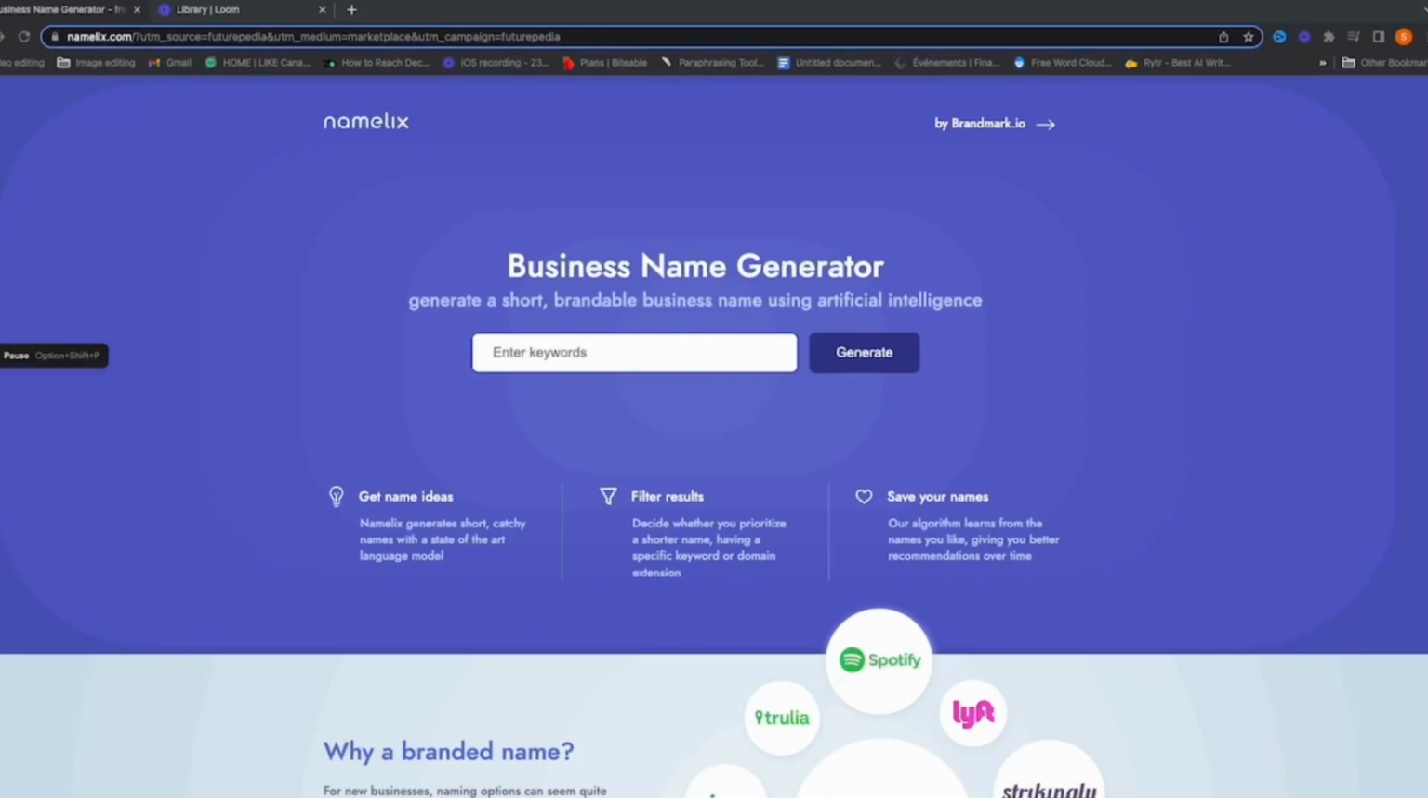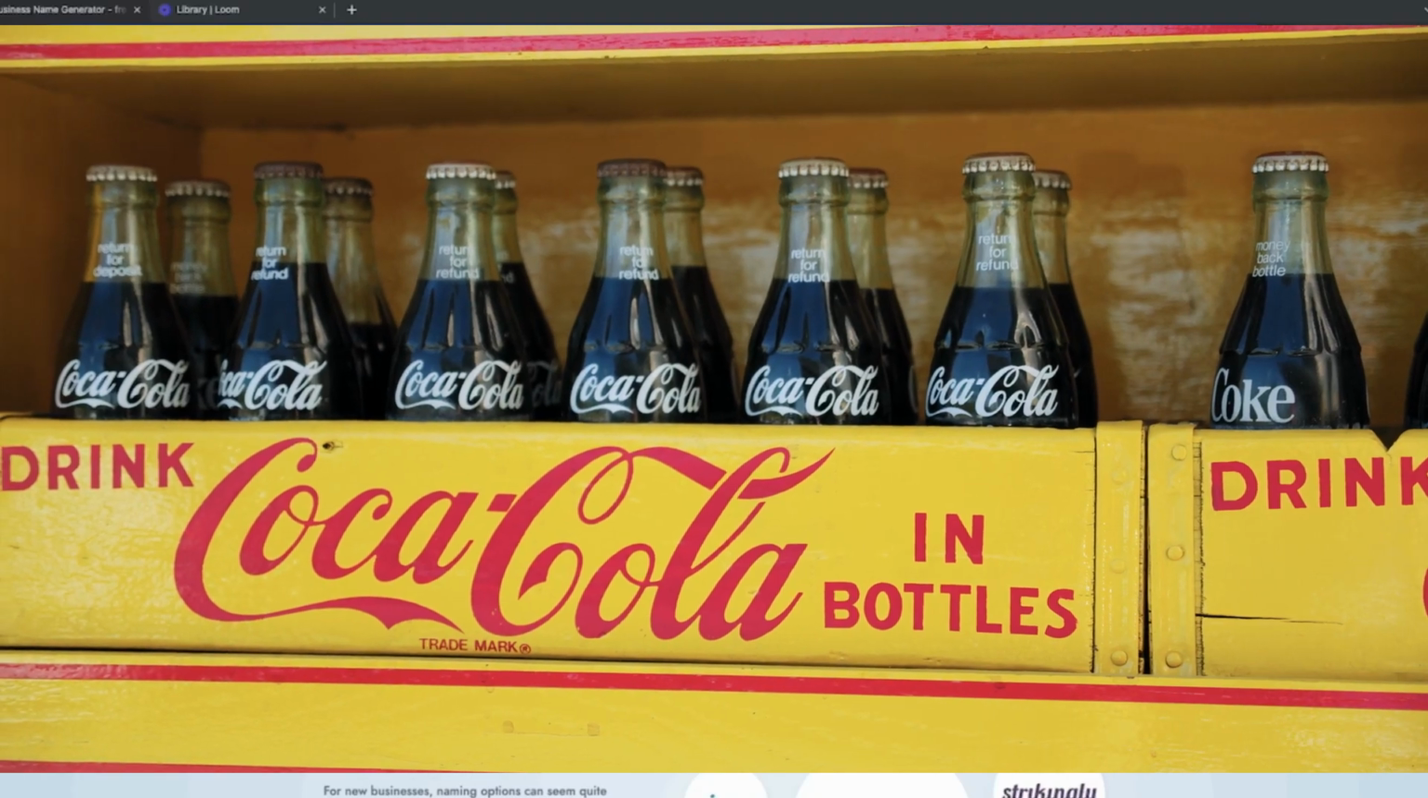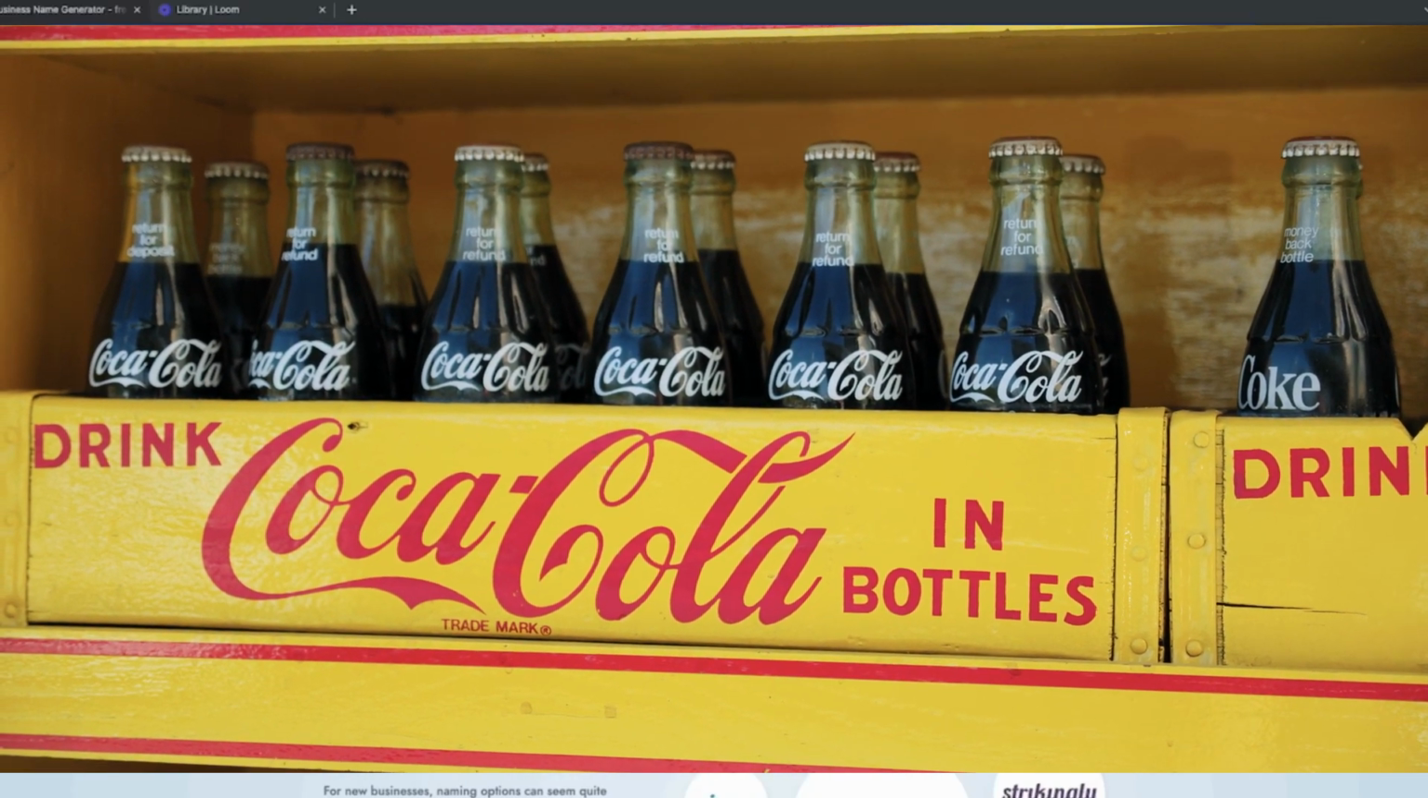Check it out. Let's say you found an idea. You want to test this idea and you're ready to start right now. But did you find a name? Don't worry. This AI tool will help you as an entrepreneur to create a unique and compelling brand name. That will help you to make your business sound better.